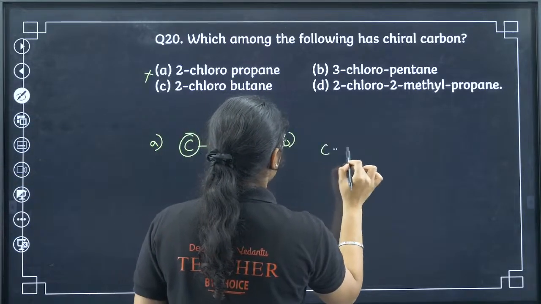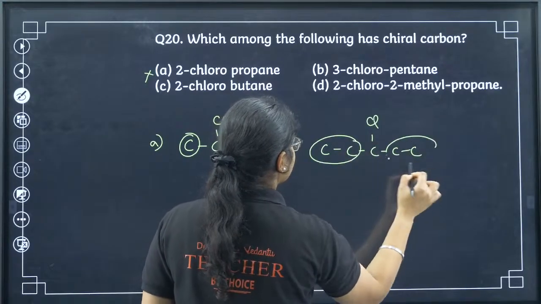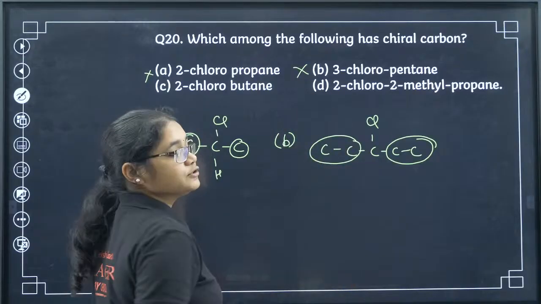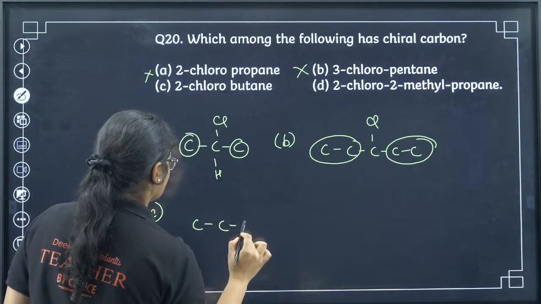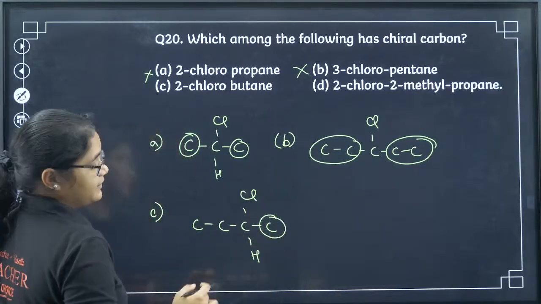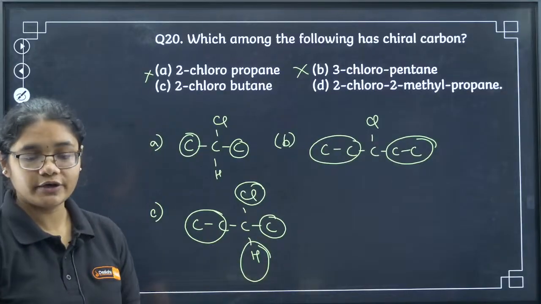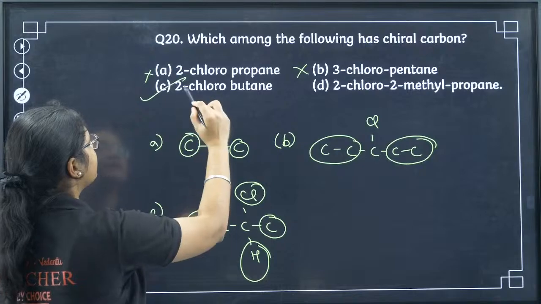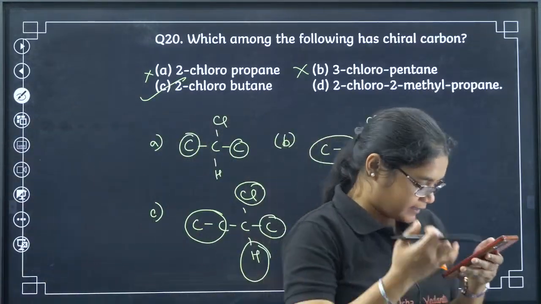3-chloropentane. If I draw 3-chloropentane, this side ethyl group, this side also ethyl group. I don't have 4 different groups attached. So this is not chiral either. 2-chlorobutane. Yes ma'am, this side I have methyl group, this side I have ethyl group, this side chlorine and this side hydrogen. 4 different groups are attached. So this is a chiral compound, definitely option number C. Yes, all of you have given C correct here.